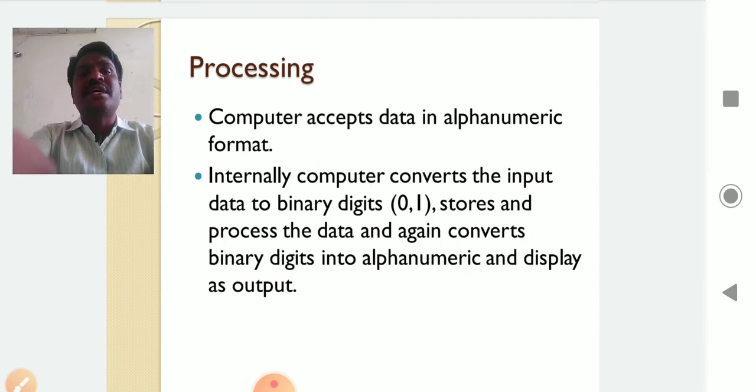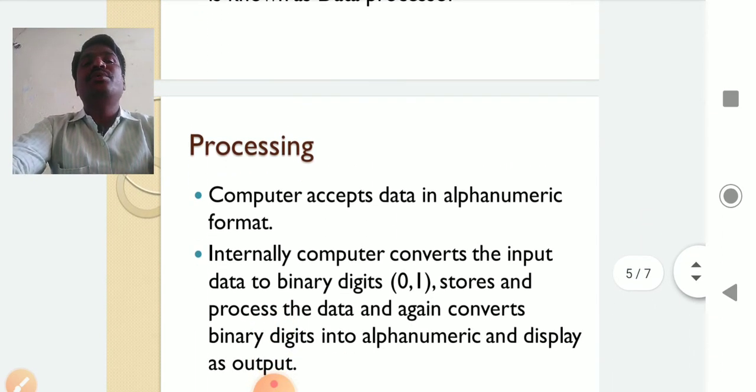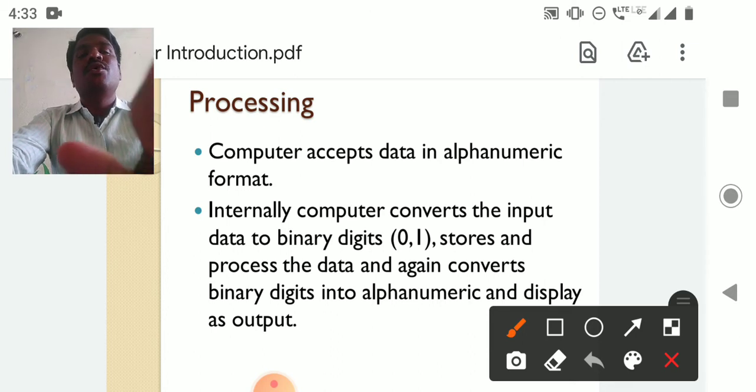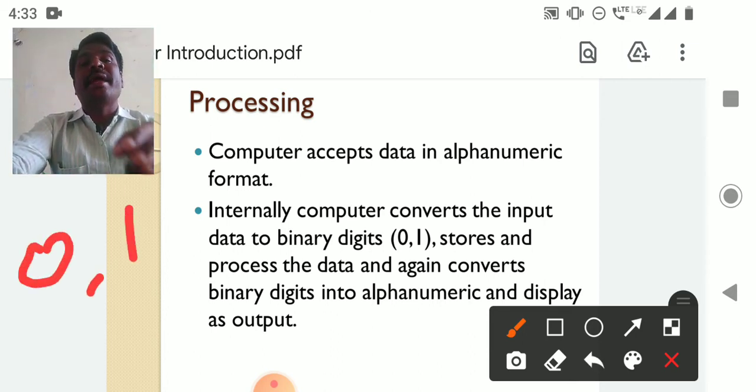How does it process? Generally, a computer processes the data in the format of only 0s and 1s. 0 and 1 mean digital data, binary digits.